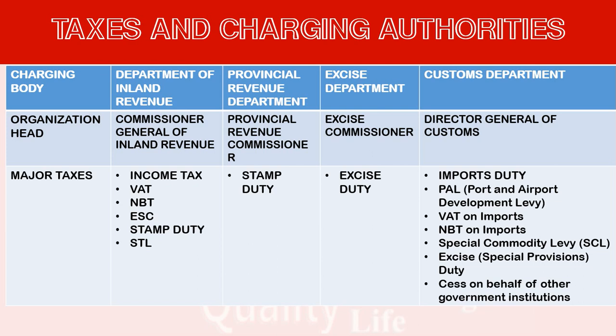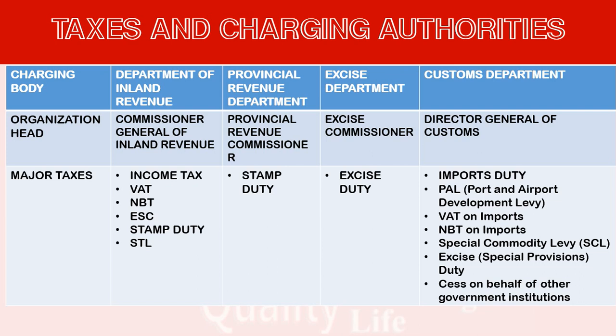The organization head, the highest authoritative position of the Department of Inland Revenue, is the Commissioner General of Inland Revenue. This department is responsible for charging income tax, value added tax, nation building tax, economic service charge, stamp duty and share transaction levy. So these are the taxes charged by the Department of Inland Revenue.